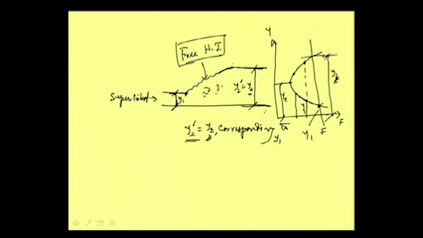Now, the question is what if the tailwater depth is higher than this one. For this y1 the sequent depth y2 is fixed, but the tailwater depth may be more than that, or may be less than that. How will the hydraulic jump occur then? We need to understand that, and only then can we classify the hydraulic jump into other types, that is the repelled jump and the submerged jump. That we will discuss in the next class, and we will continue with this most interesting topic of hydraulic jump. Thank you very much.